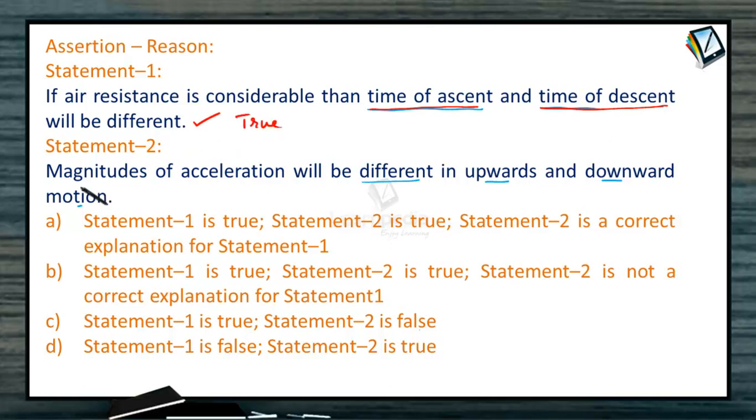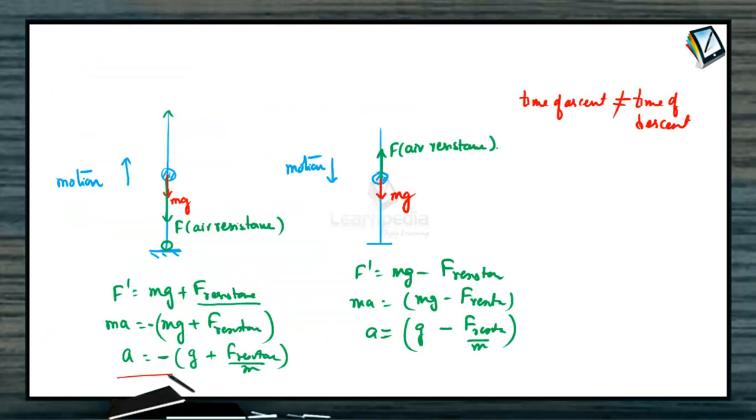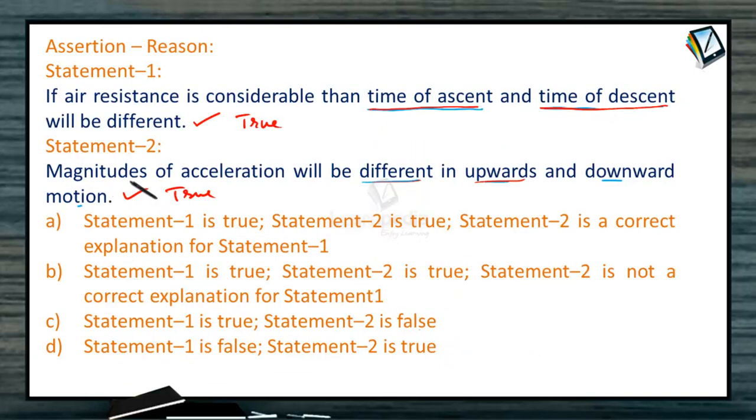Let us see the second statement. Magnitude of acceleration will be different in upward and downward motion. This is also a true statement. See, magnitude of acceleration is different because the directions are different here. Here g plus F resistance by m, here g minus F resistance by m. So second statement is also true. And since acceleration is different, time of ascent and time of descent are not equal. So the second statement is the correct explanation of the first statement. So option A is correct.